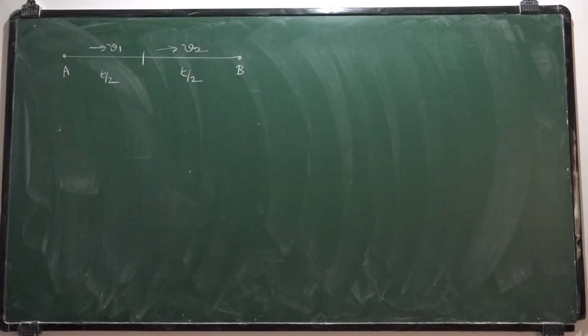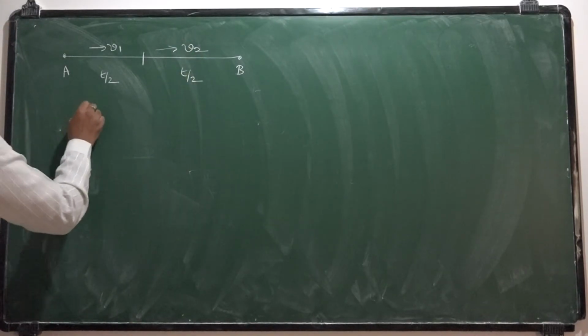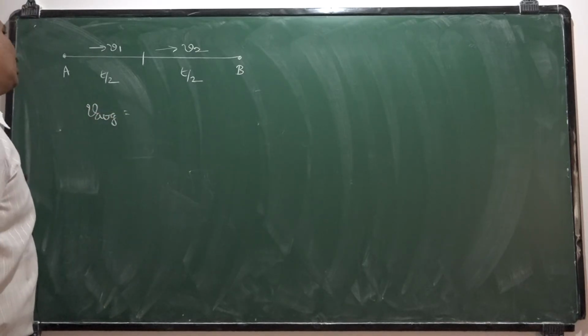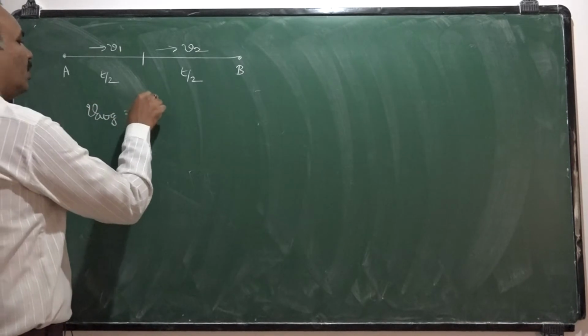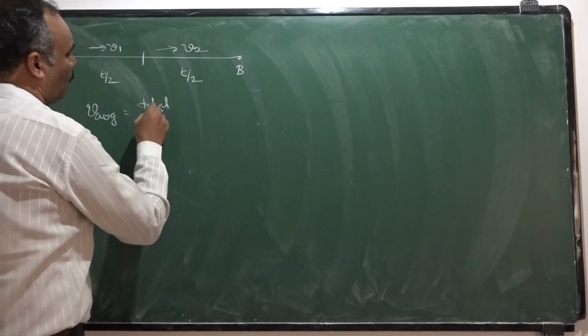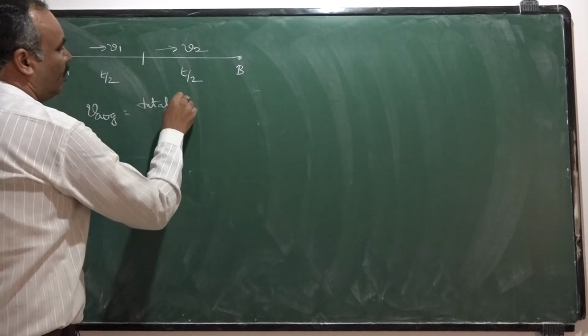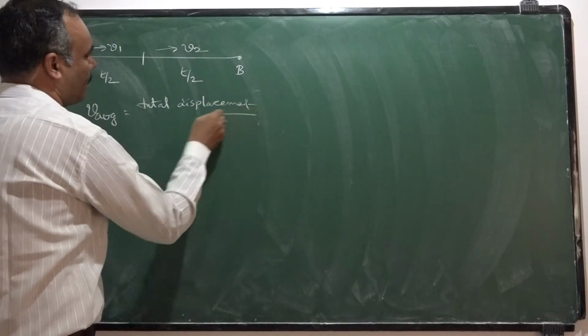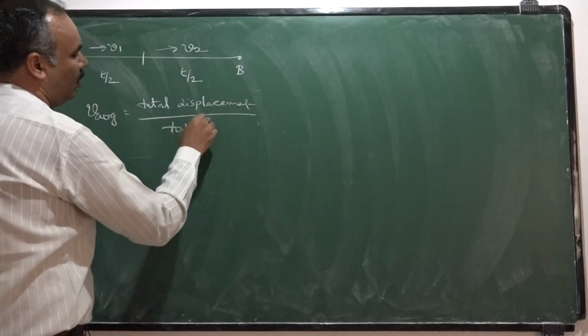I need to calculate what is the average velocity here. V average is calculated as total displacement by total time.